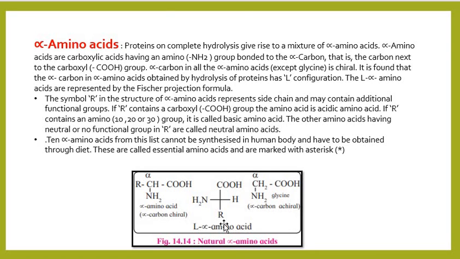If R contains one more carboxylic acid group, then the amino acid will be acidic. If R contains more amino groups, it is basic. And if the group present does not contain any acidic or basic group, then the amino acid would be neutral.